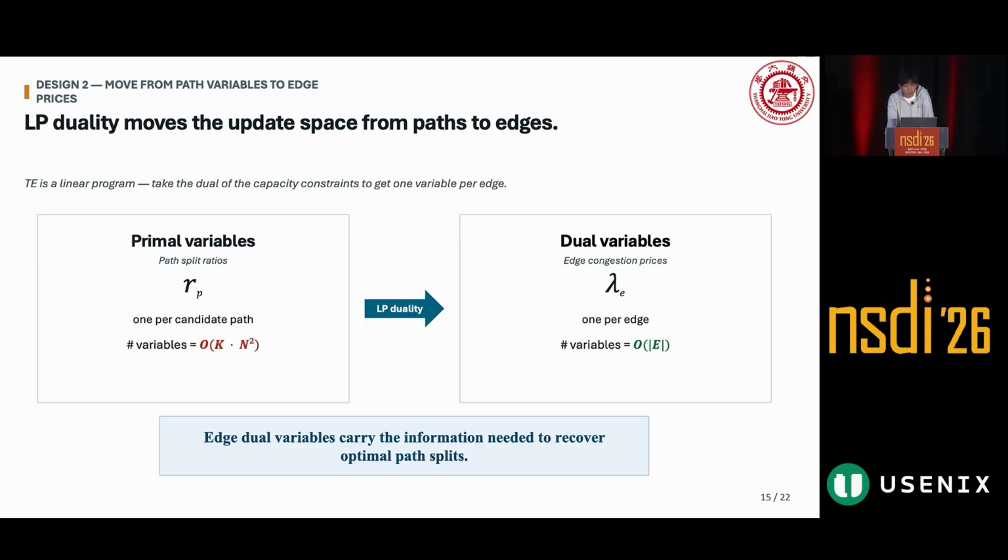As we saw earlier, the number of edges is 1 to 3 orders of magnitude smaller than the number of paths. More importantly, linear programming duality tells us that the information content in the dual variables lambda is sufficient to recover the optimal path split ratios. Therefore, instead of updating in the primal big O of path space, we update in the much smaller big O of edge space.